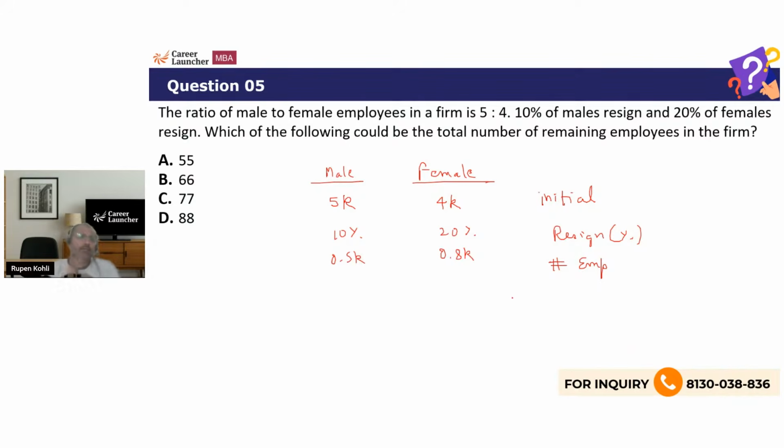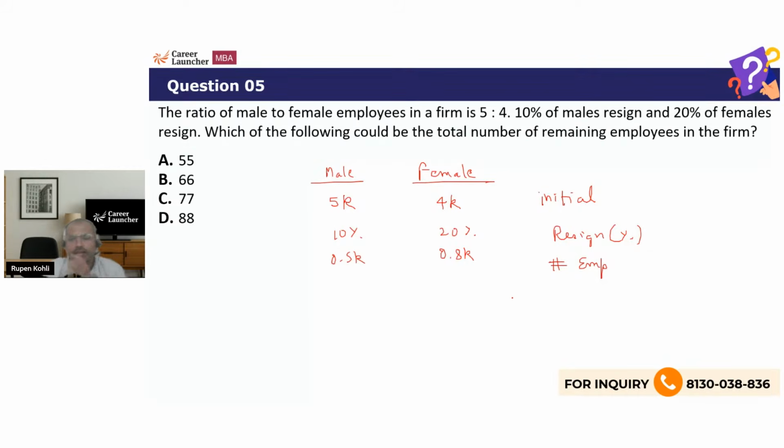Now, do you understand one thing? This 0.5k and this 0.8k has to be an integer. It cannot be like k is 1, or for that matter 2 also, or 3 or 4. Not possible. Why? Because then these values will not be integers. So what does that tell us?